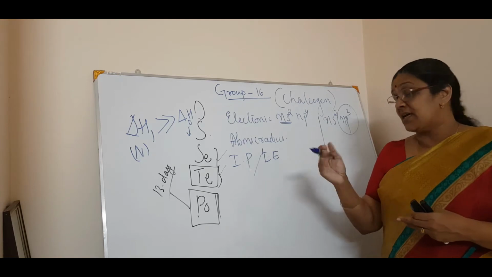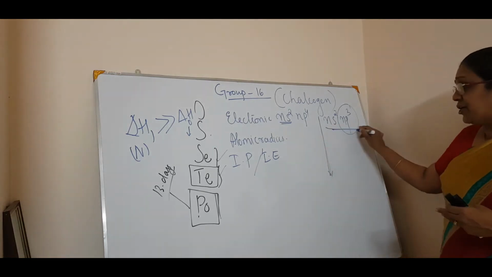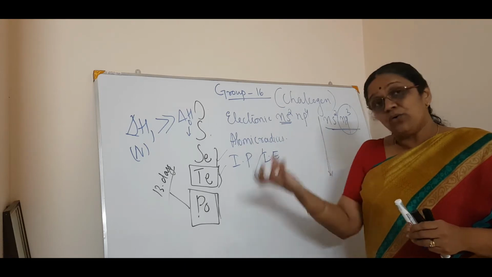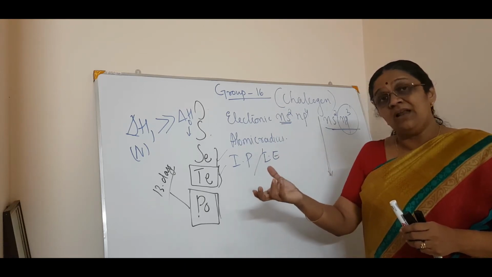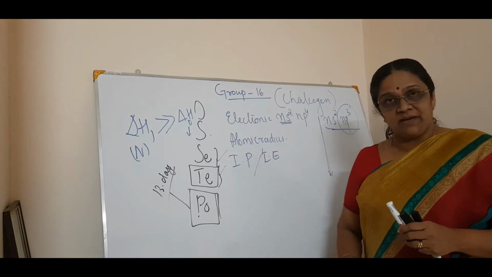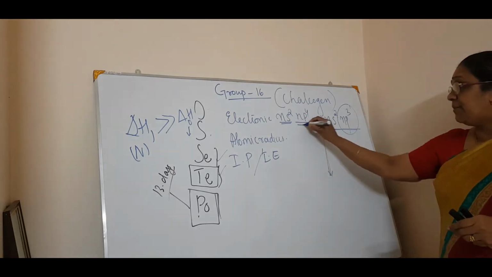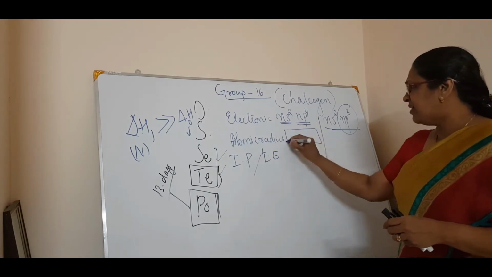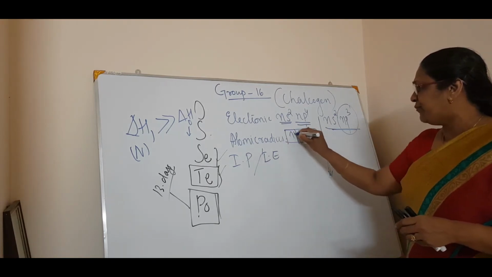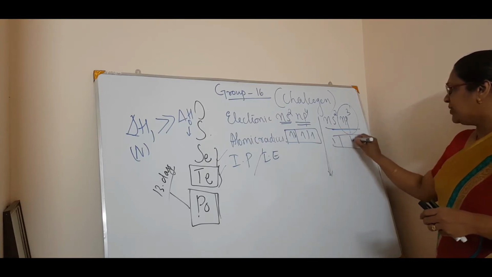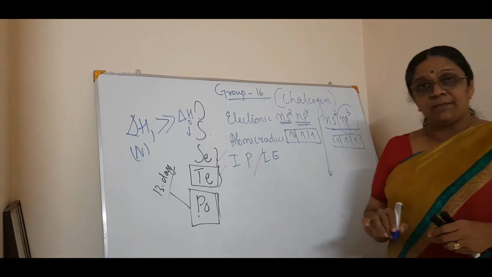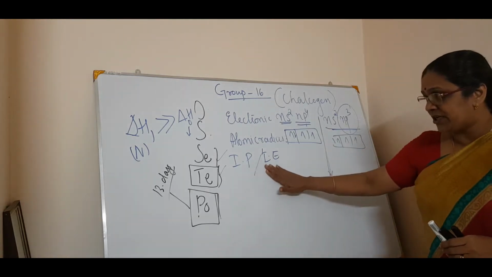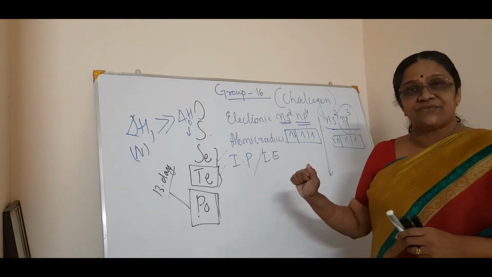Last session we discussed that, due to the half-filled stability of the nitrogen family, it is difficult to remove an electron from the valence shell, compared to the oxygen family. Oxygen family means ns2 np4. It is not a half-filled stability, right? Here it is 1, 2, 3, 4, and here it is 1, 2, 3. See? Half-filled: Px, Py and Pz. So that is the third trend, ionization potential or ionization energy.